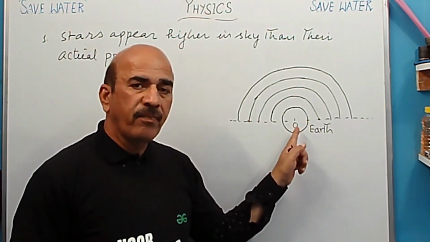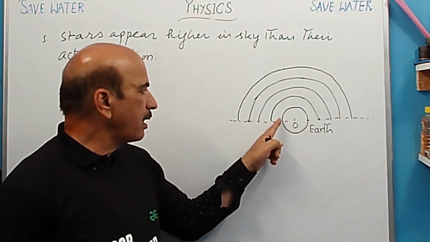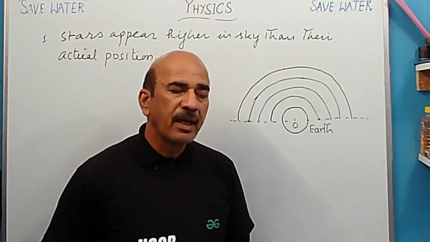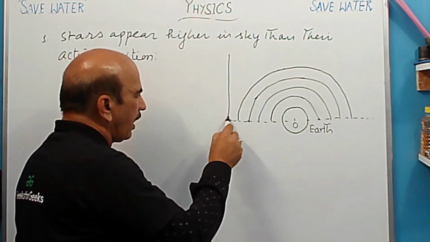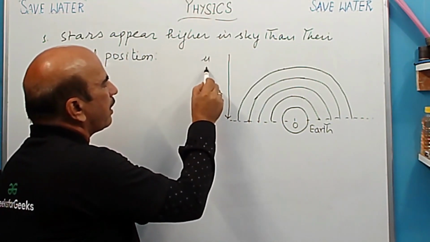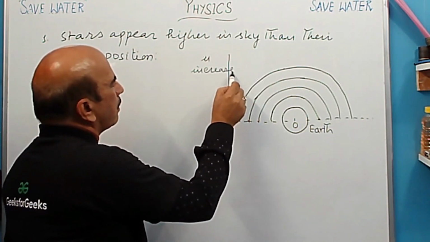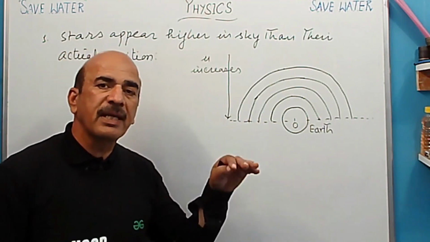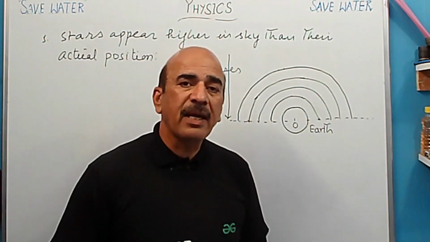Yeah, this is the earth, and O means observer. We are here on the earth, the observer. And these are the different layers of air. I have taken 1, 2, 3, 4 layers of air. And we know that when we come down here, the refractive index mu increases. Refractive index increases towards the bottom, and we can say optical density increases.